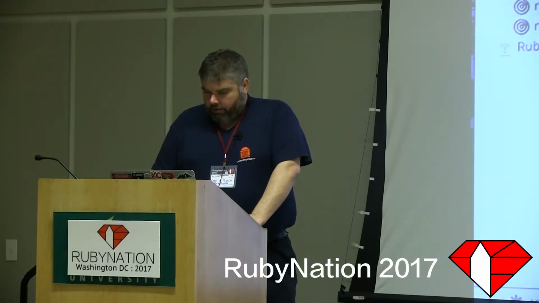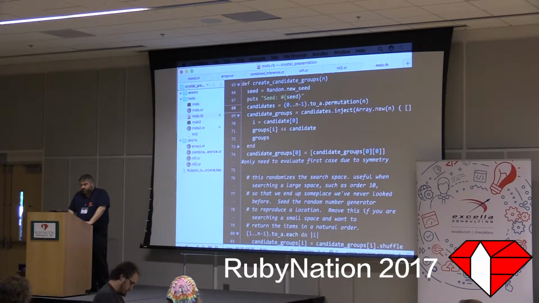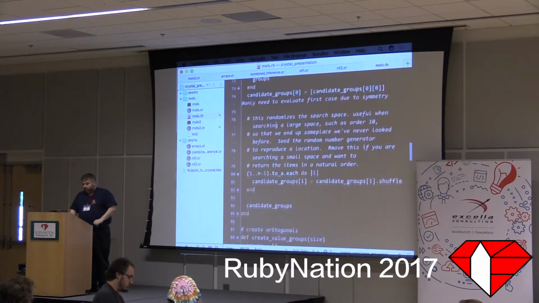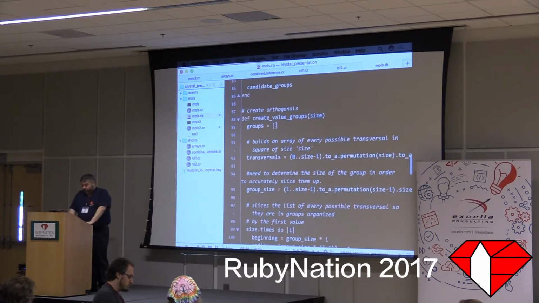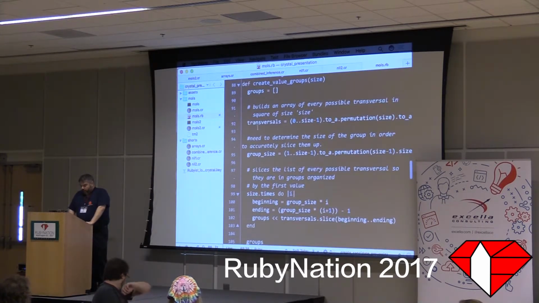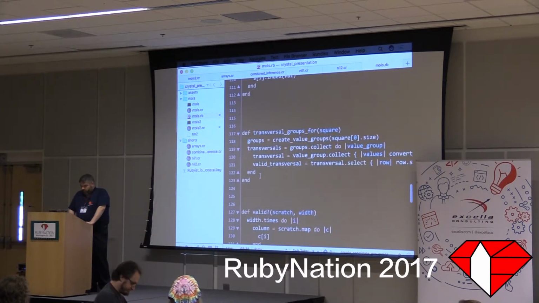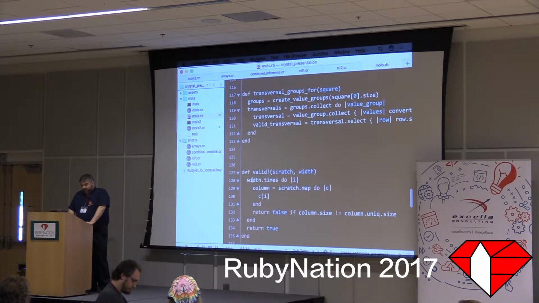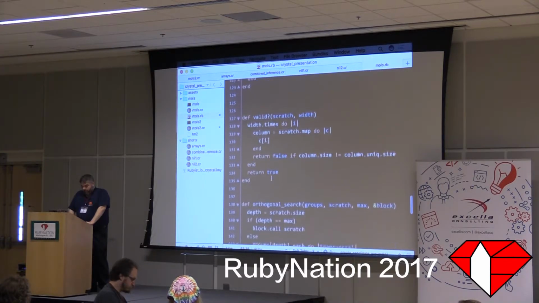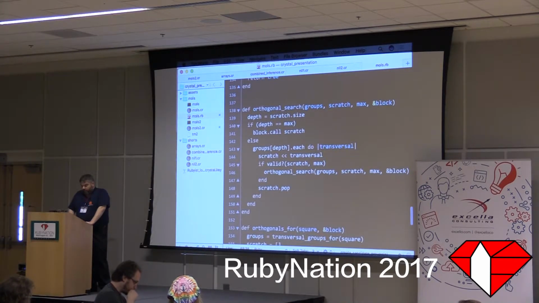As you can see here, there's a lot going on. I'm injecting, I'm doing permutations, right? So I need to find all these candidate groups, then I sort them into the number they start with so I can search just the reduced form. There's all kinds of complex code here. We find all the transversals, we start iterating, we convert, we find all the transversal groups form. We test to see if a square is valid, right? We do this orthogonal search. Once we find the main one, we do the orthogonal search.